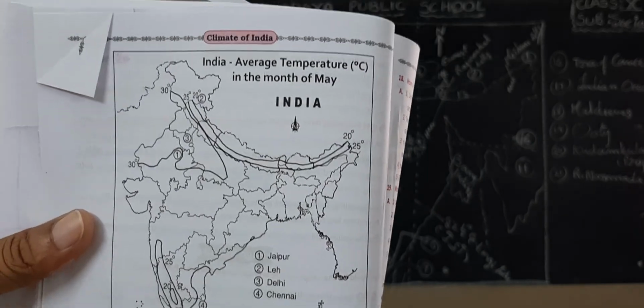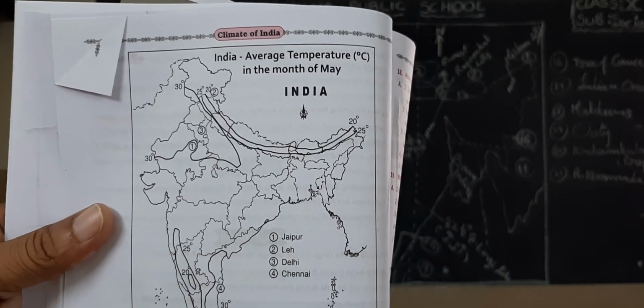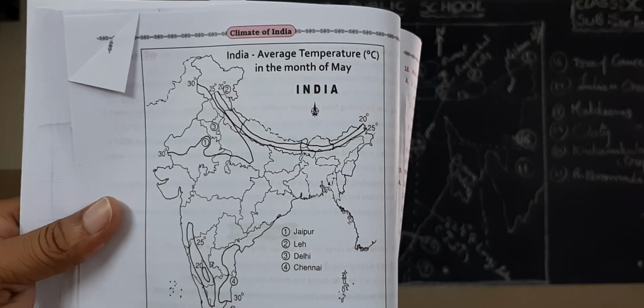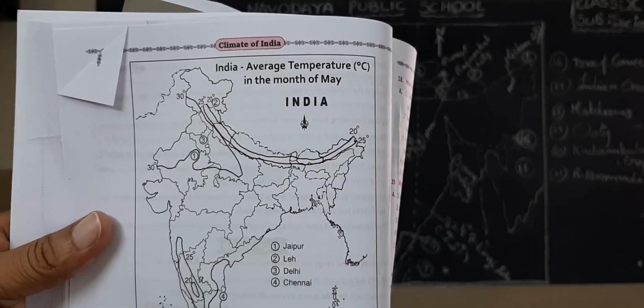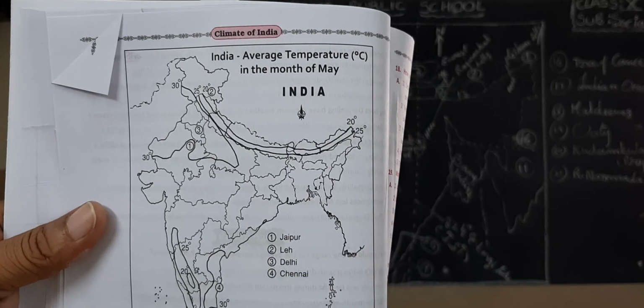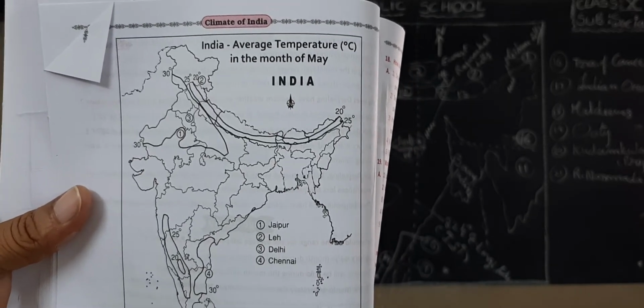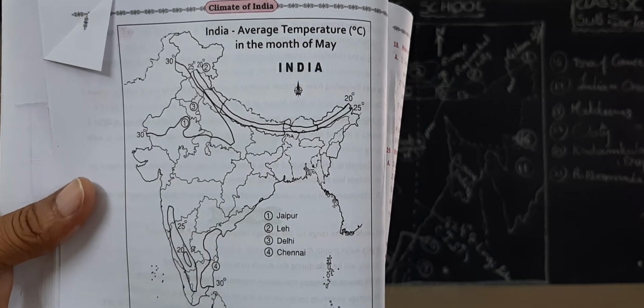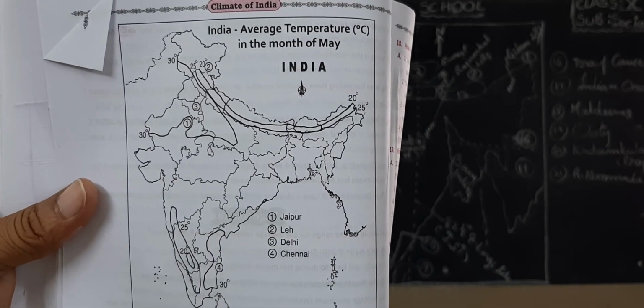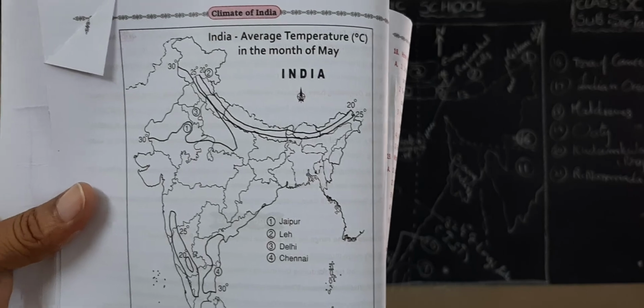Okay students, now this is our Indian map, with temperature, locations and so on. You also practice the remaining maps in these 5 lessons. Thank you.